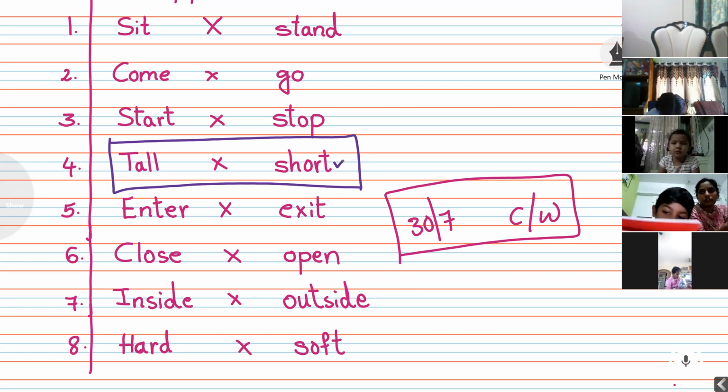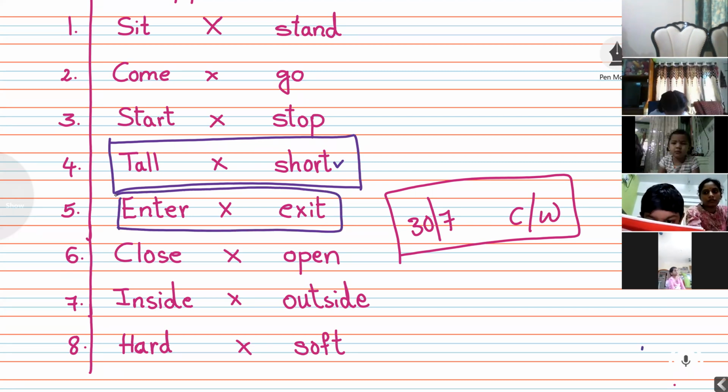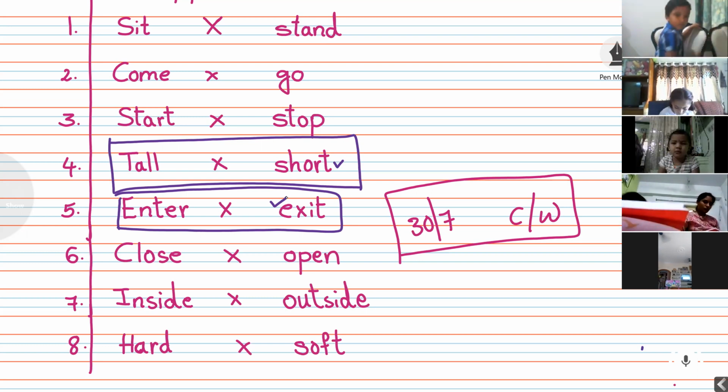And next one, enter. Enter, opposite, exit. Here again we have on the board, you can see there, enter, opposite, exit. You have to write this, exit. E-X-I-T, exit. Enter, opposite, exit. Read it. Repeat it 3 to 5 times. Enter, opposite, exit.